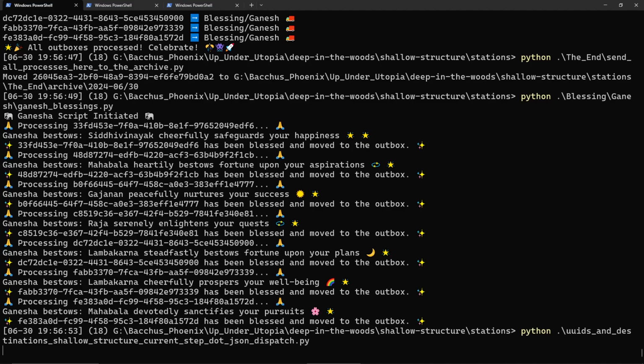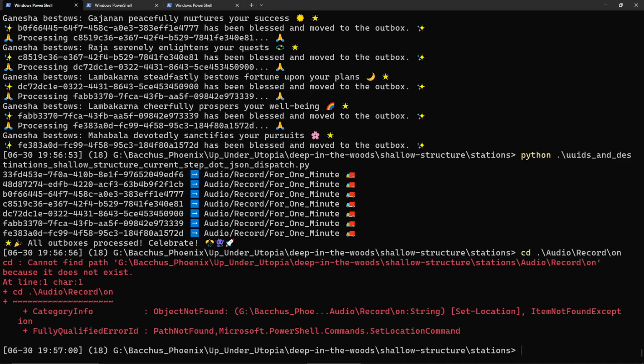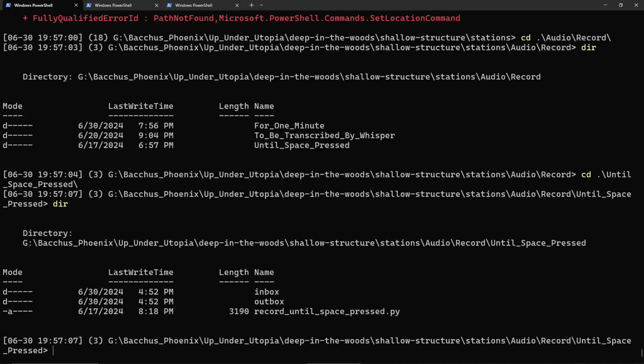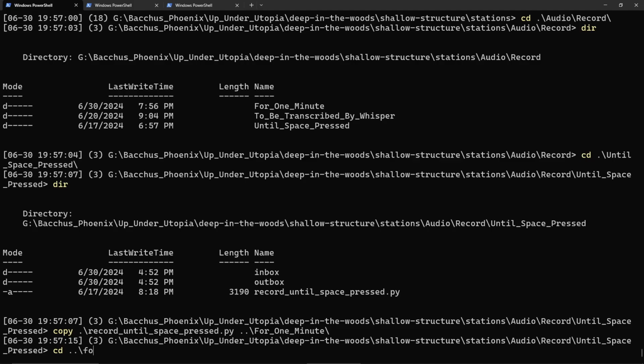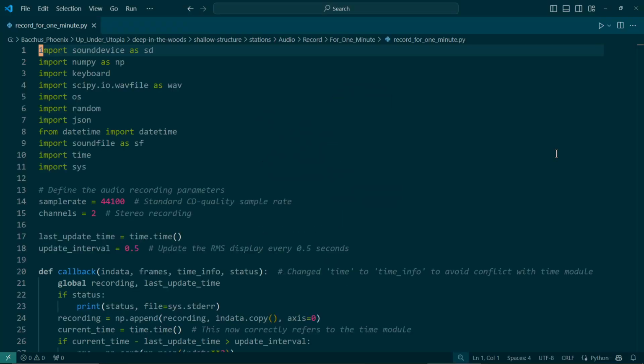So then they're going to go to, what do they do? They record for 1 minute. And now we need to make that real somehow. All right, we have until space pressed. That's pretty close. So if I copy this over to for 1 minute, then I can use this to do it probably. All I have to do is change it so that it records for a minute. Record for 1 minute. And so everything's the same pretty much.